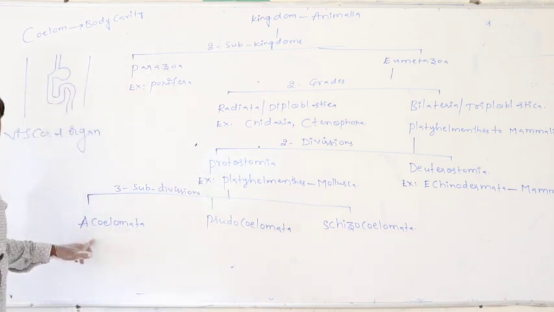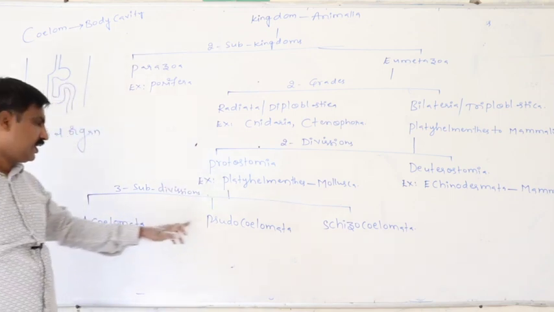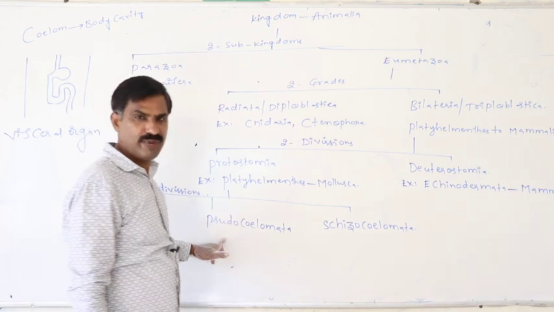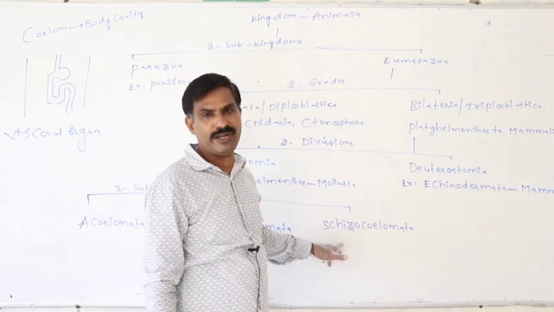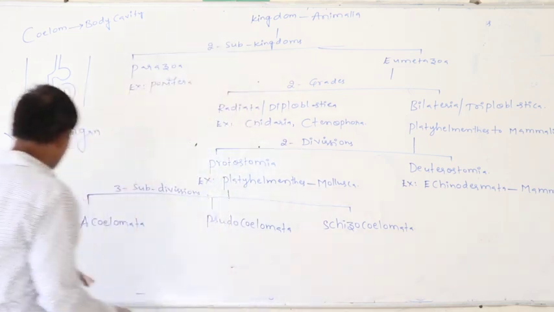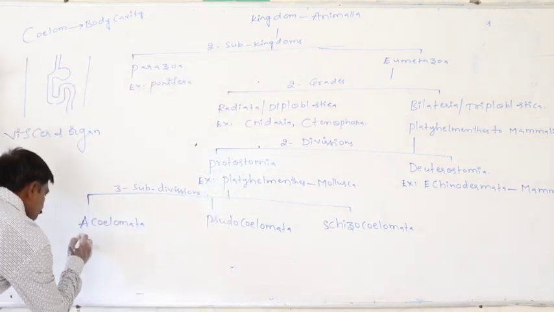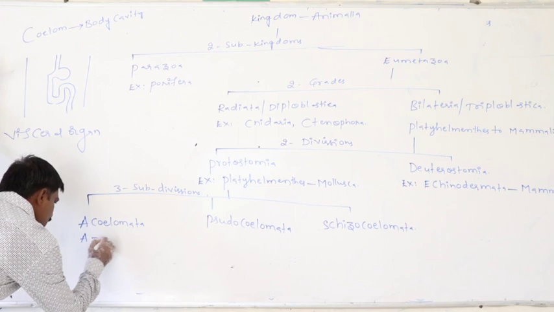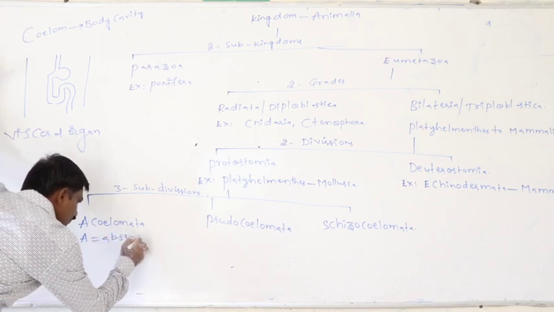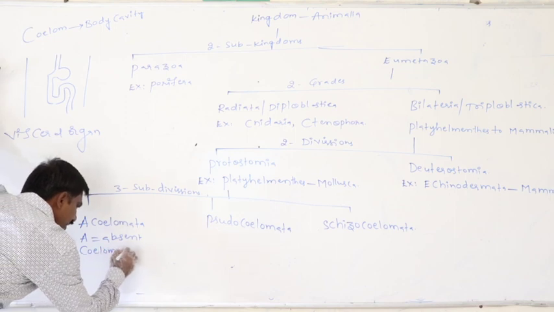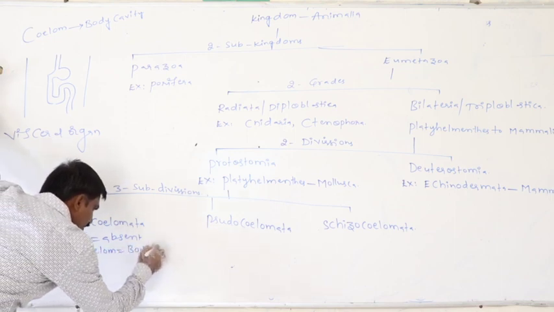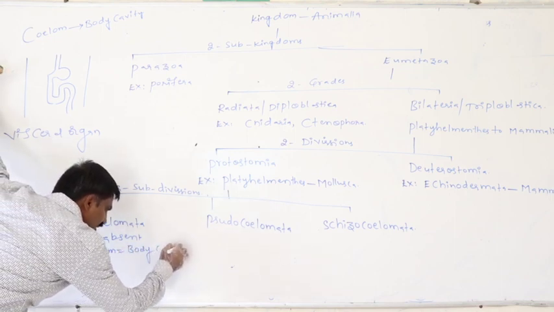One is the acoelomata, second pseudocoelomata, third one is the eucoelomata. Then what is the meaning of the A? Means absent. Coelom means body cavity.